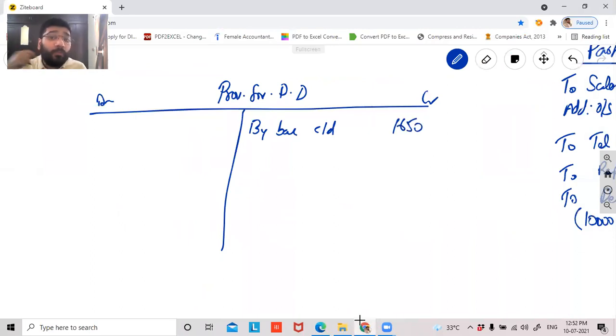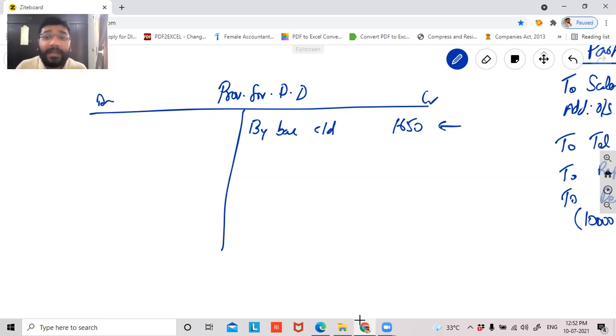What does opening liability mean? This means last year, you recorded this 1650 in your P&L as a loss. You felt that this 1650 may or may not come. So based on the prudence concept, based on the conservatism concept, you took a stand that this money is not going to come to me. Therefore, let me record it as a provision for doubtful debt, a provision for loss.